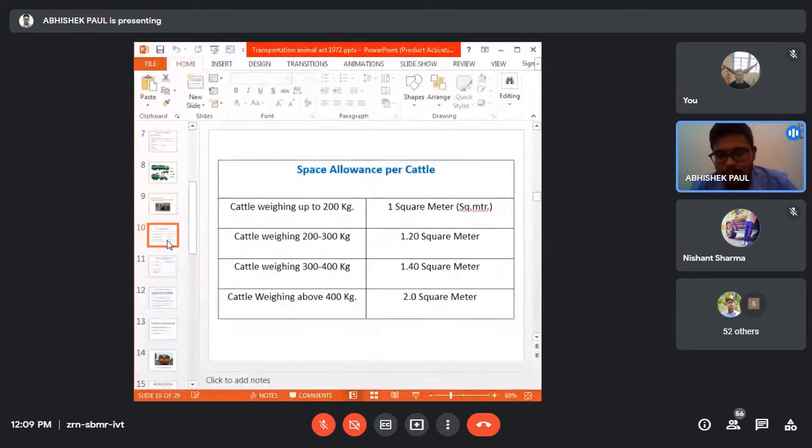If the body weight is more than 400 kg, you can consider that animal an adult one. So in case of adult cattle, you need to provide 2 square meters of space, in the vehicle or in the railways or anywhere. For adult cattle, remember 2 square meters is the standard requirement.